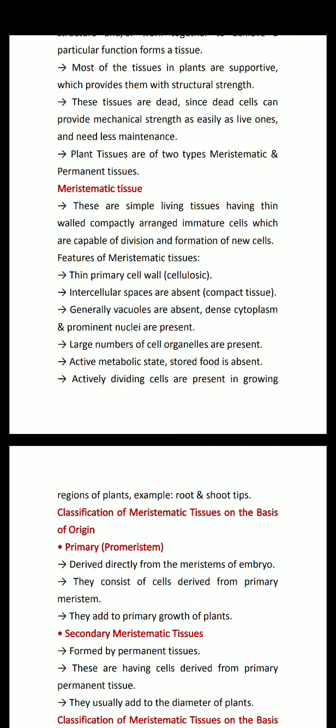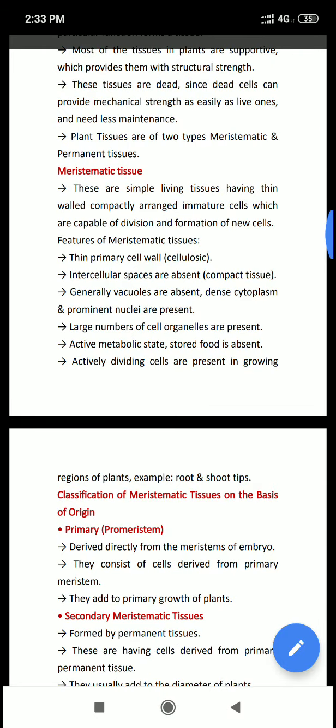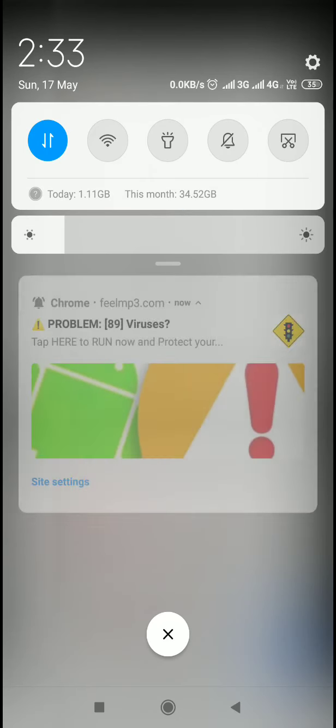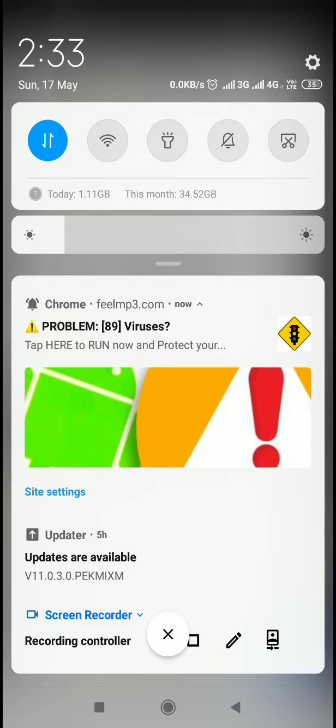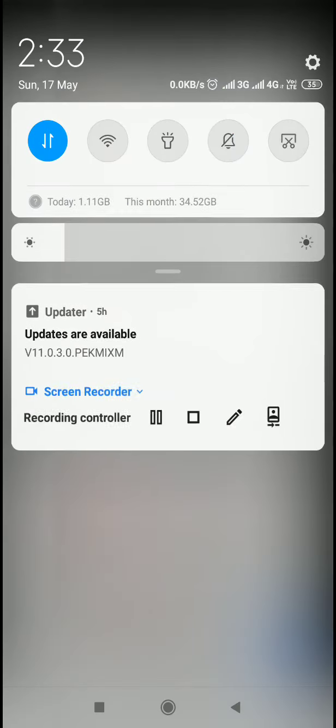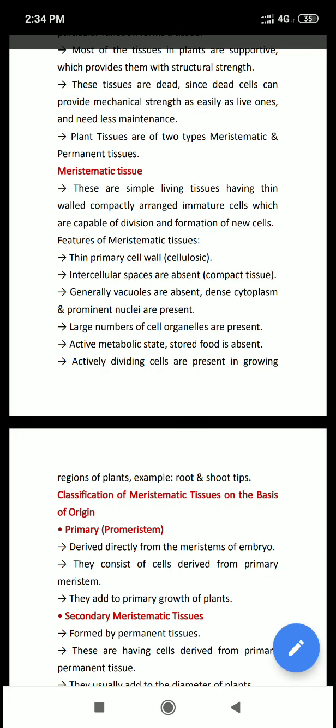Bacha, meristematic tissues are those tissues which are capable of dividing. So we are going to talk about the meristematic tissues now. First thing, bacha, they are simple living tissues which have a thin wall, and they are compactly arranged immature cells which are capable of division and formation of new cells. Now, what are the basic features of meristematic tissues?